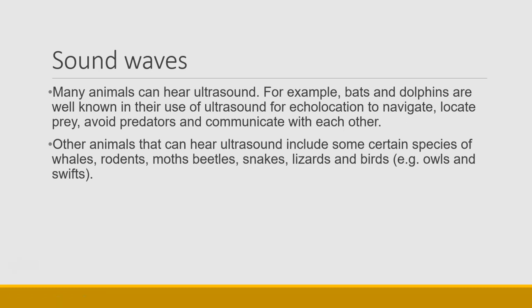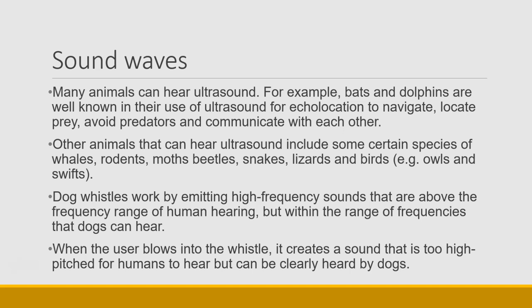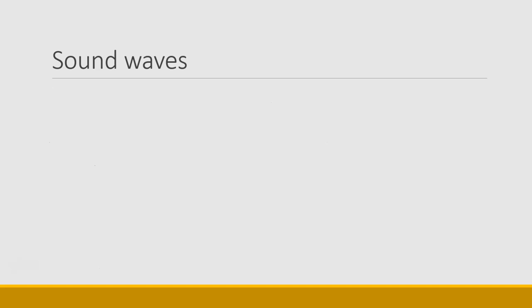Other animals that can hear ultrasound include certain species of whales, certain species of rodents, moths, beetles, some snakes, some lizards, some birds. For example, owls and swifts can hear ultrasound. Dog whistles use ultrasound, so they emit high-frequency sounds above the range of human hearing, but within the range of dog hearing. So when the user blows into the whistle, it creates a sound that the dogs can hear, but humans can't hear it, and so it doesn't disturb nearby residents.